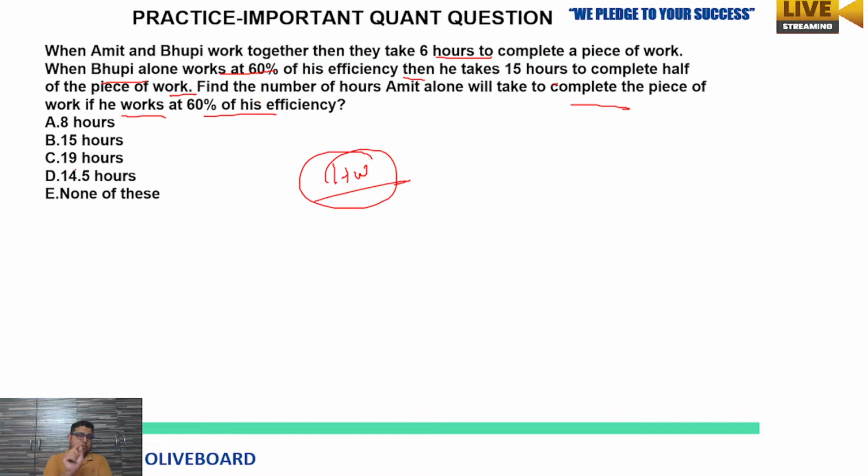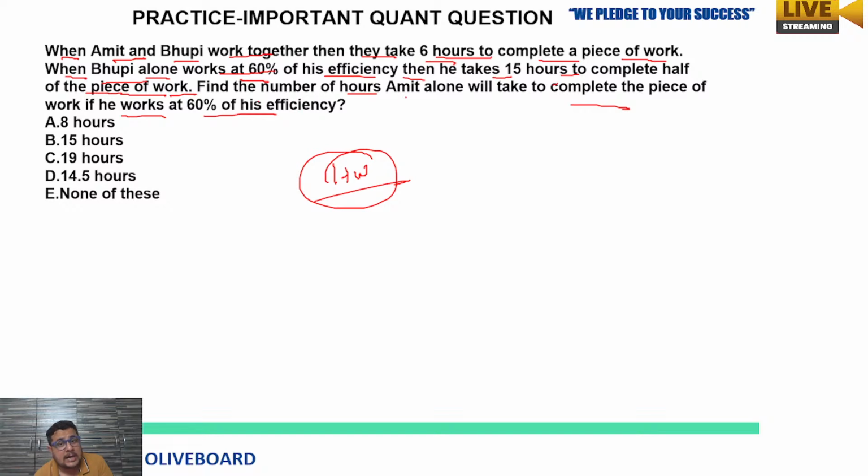See the question here now. When Amit and Bhupi work together, then they take 6 hours to complete a piece of work. When Bhupi alone works at 60% of his efficiency, then he takes 15 hours to complete half of the piece of work.